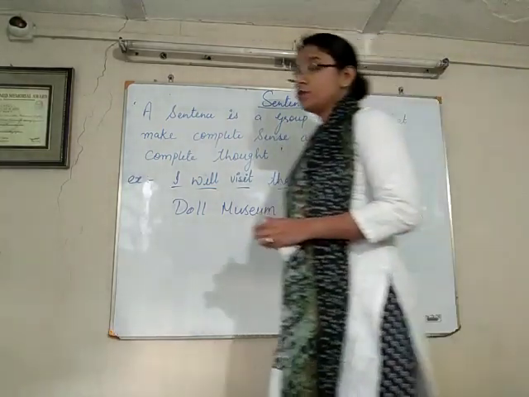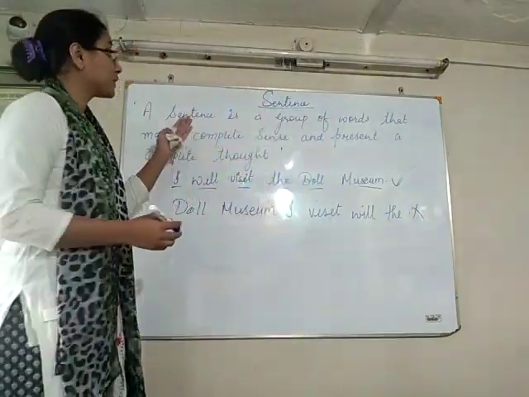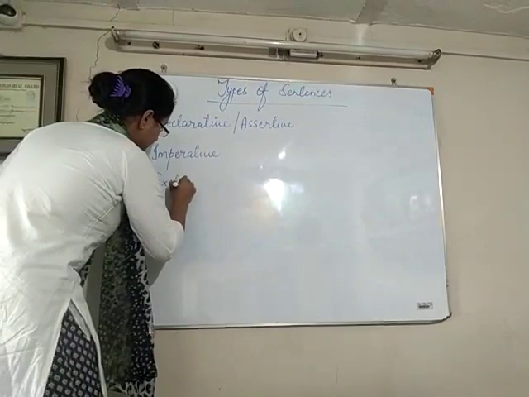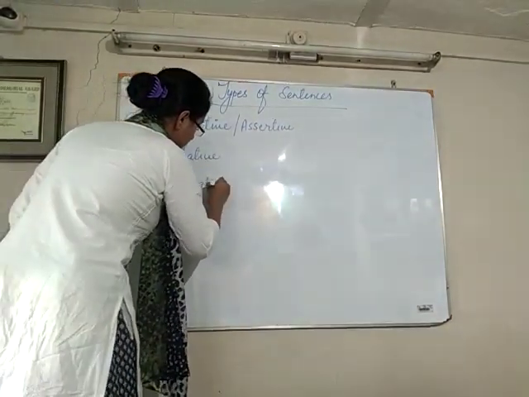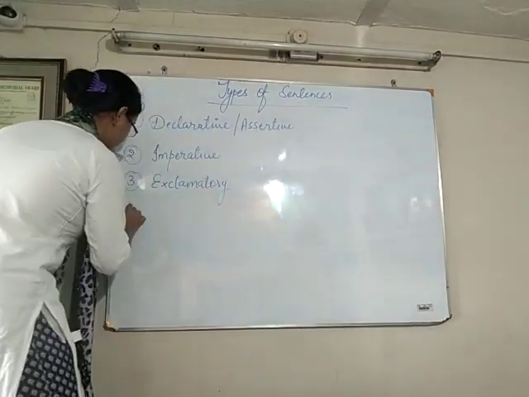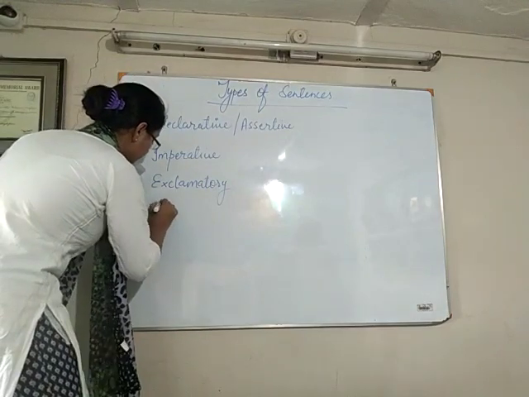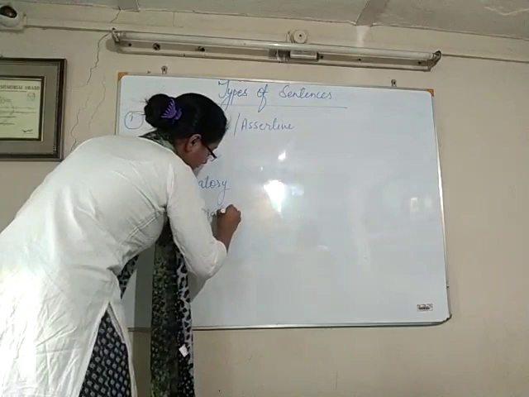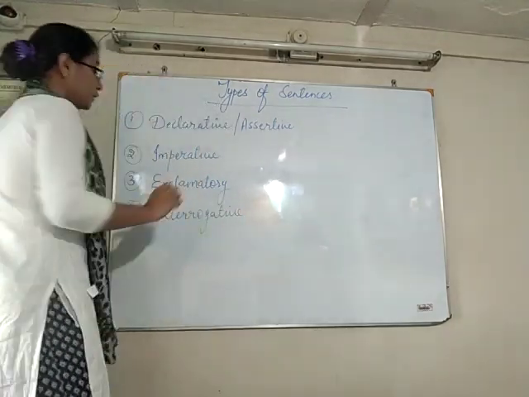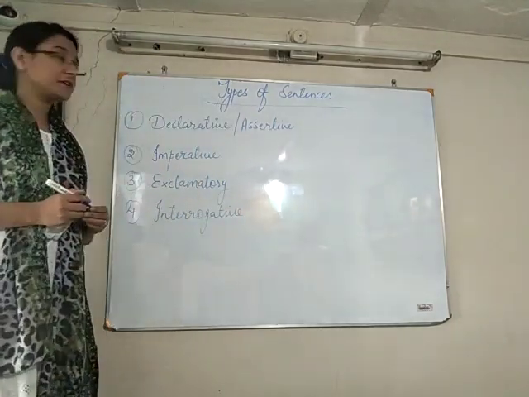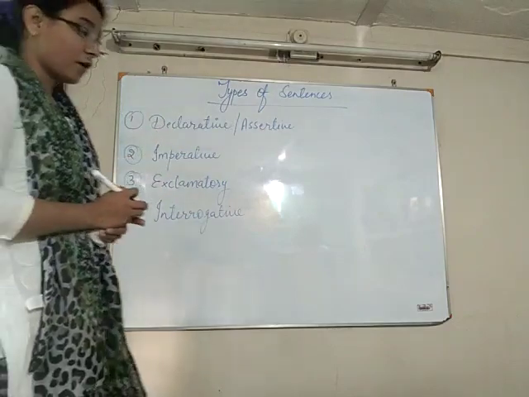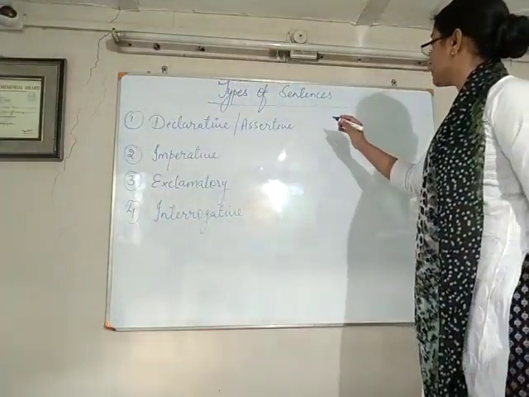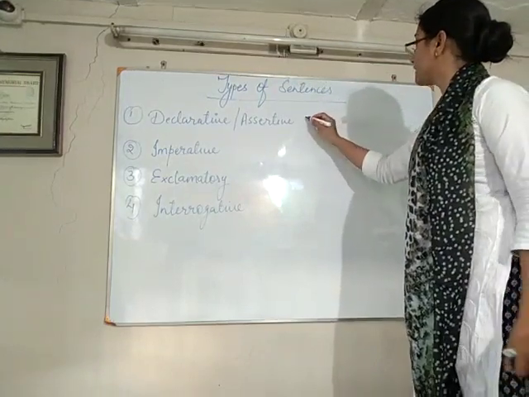Now I will tell you the types of sentences. Exclamatory. Next one is called interrogative sentence. So there are four types of sentences. First one is declarative, or we call it also assertive. And here are two types of declarative sentence.